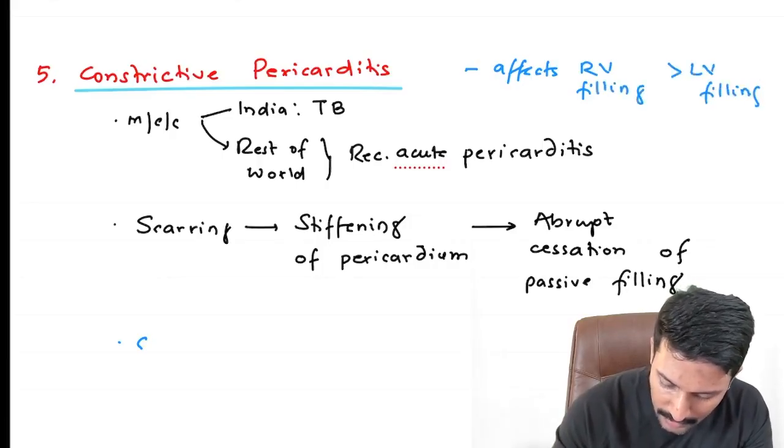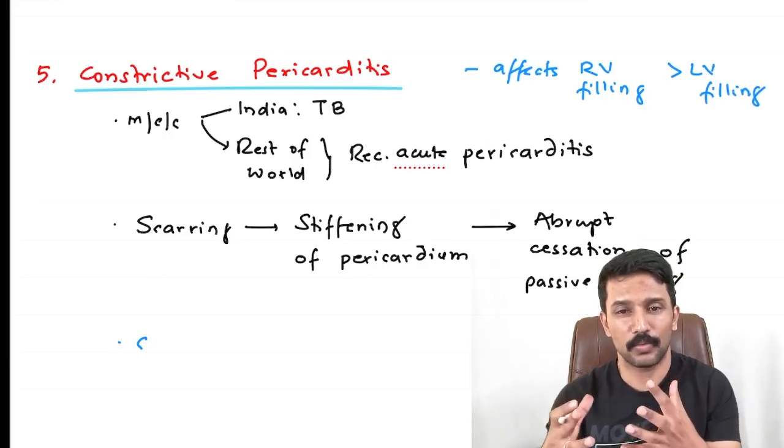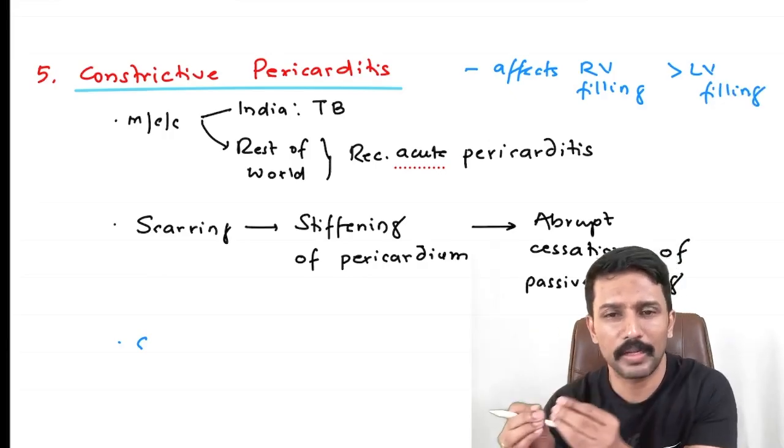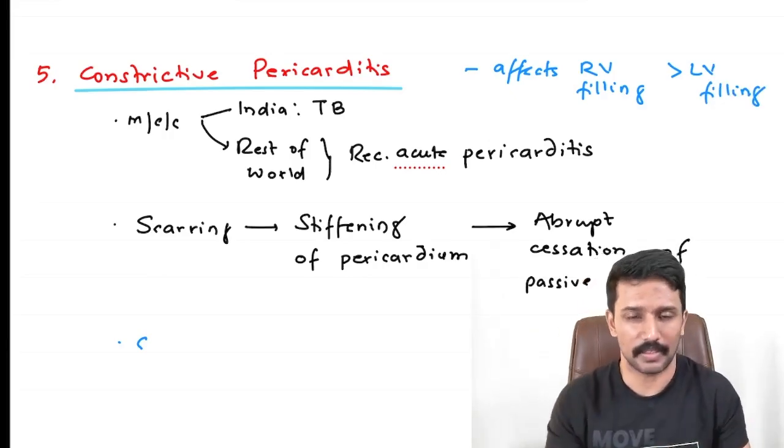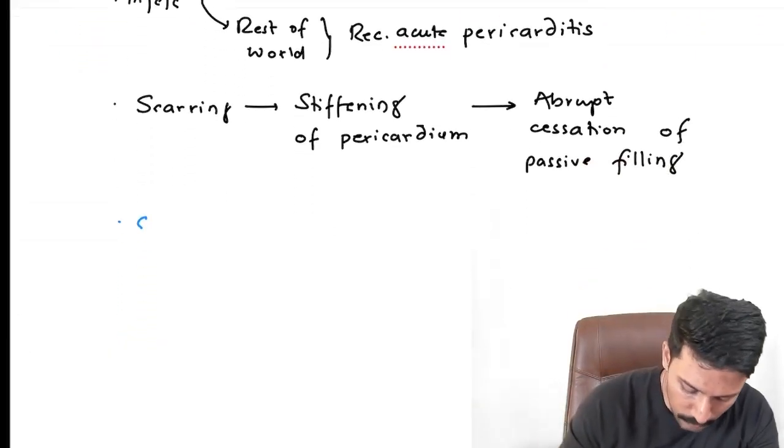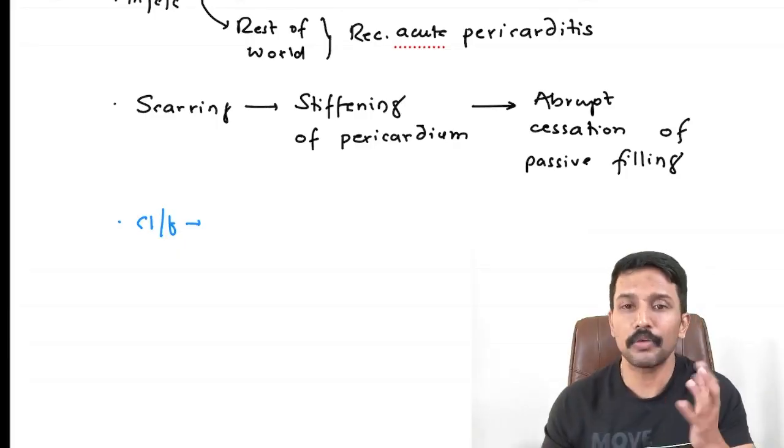So it's primarily a right heart disease, because the left ventricle is more muscular, the left side of the heart is more muscular. So somehow filling may be done to some extent, but the right gets affected. Okay. So now in terms of clinical features, these patients present with the classical symptoms of right heart disease.